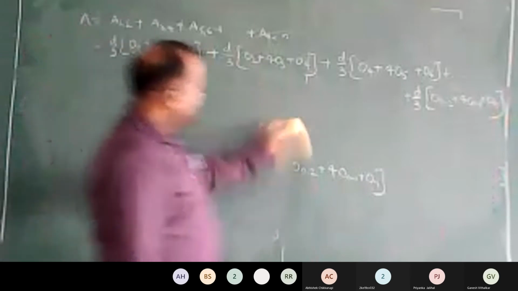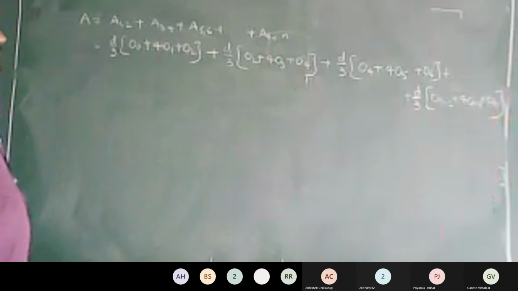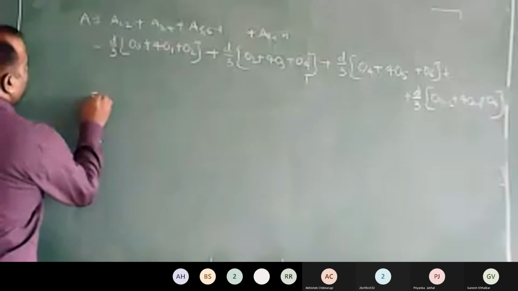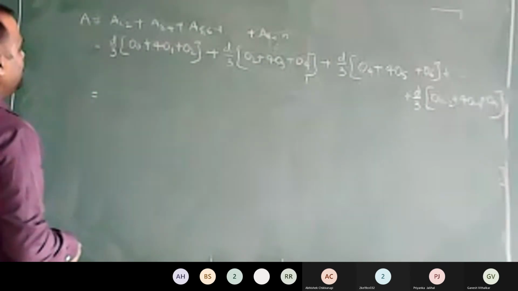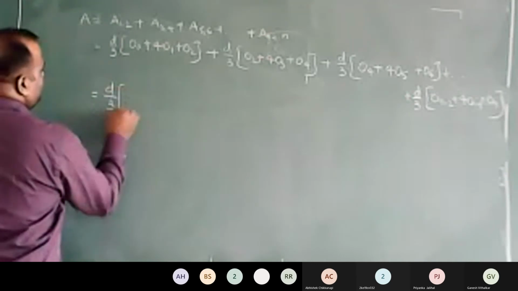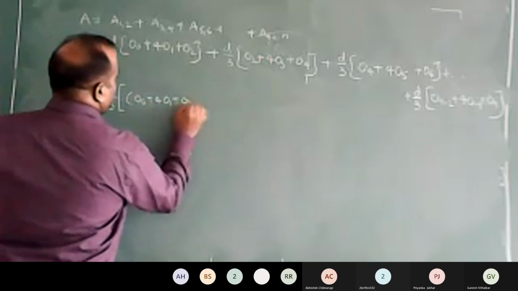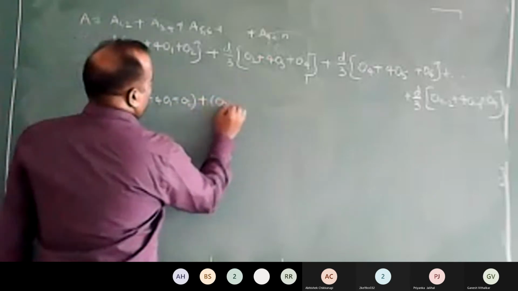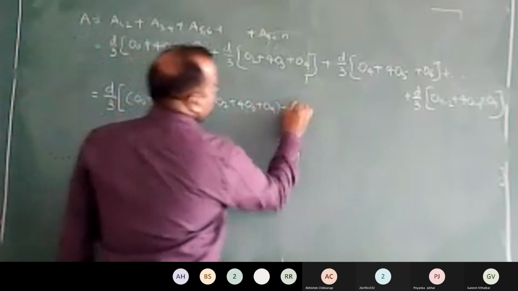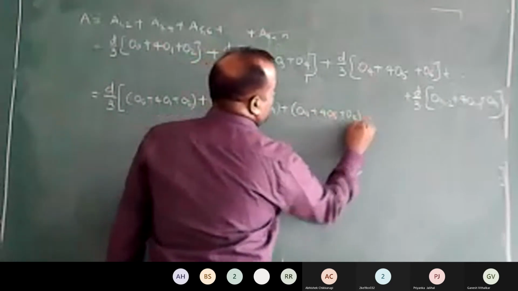Any difficulty in understanding this? What I have written here? Okay. What is being common here? I will take D by 3 outside. Next, it will be O0 plus 4 times of O1 plus O2, plus O2 plus 4 times of O3 plus O4, plus O4 plus 4 times of O5 plus O6.